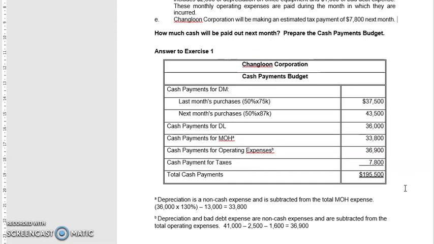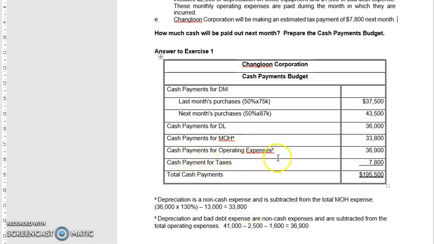So the cash payment budget, okay. Cash payment for direct material: last month's purchase is 50% times 75K. Next month's purchase 50% times 87K. Cash payment for direct labor, cash payment for manufacturing overheads. Okay, that is 36K times 130% minus 13,000, so you get 33,800.